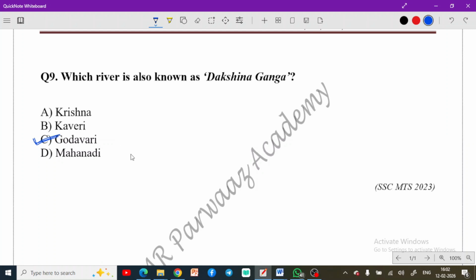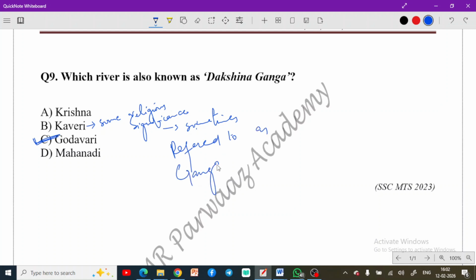You must remember this. I have already discussed the facts here, so I'm not going to discuss those facts once again. But one more thing that I would like to tell you here, that this Kaveri has some religious significance. Due to this religious significance, it is sometimes referred to as Ganga of the South. You must remember this. So this is the fact that you should remember from this slide as well.